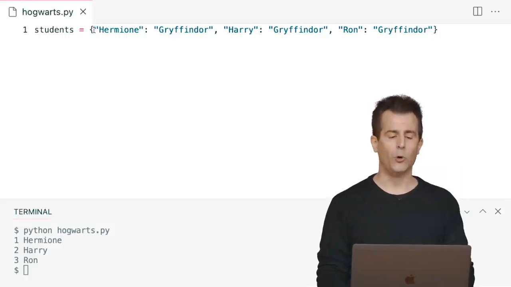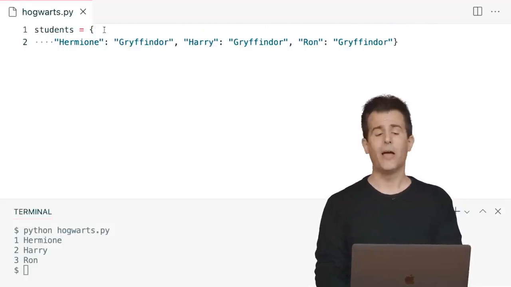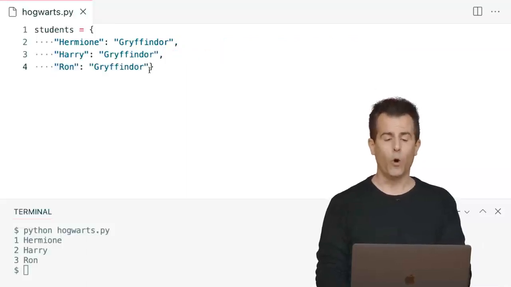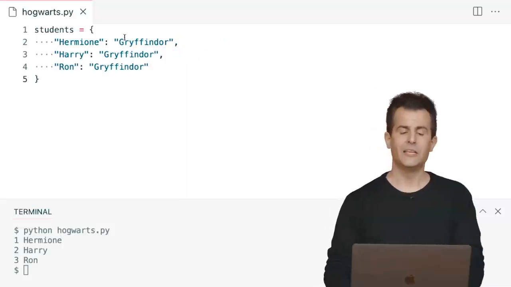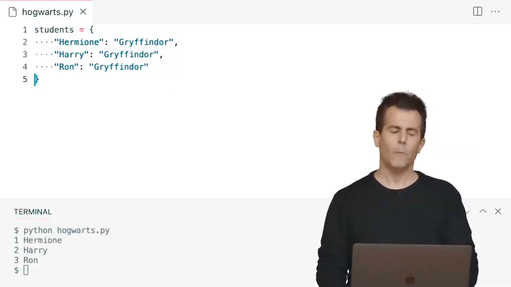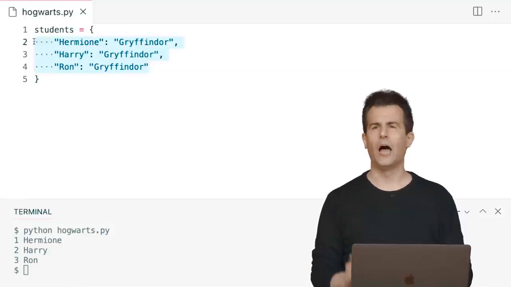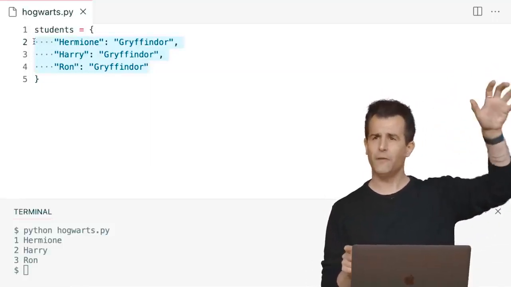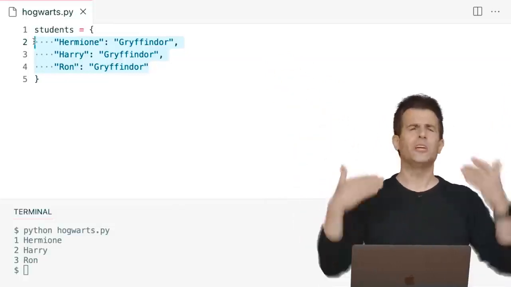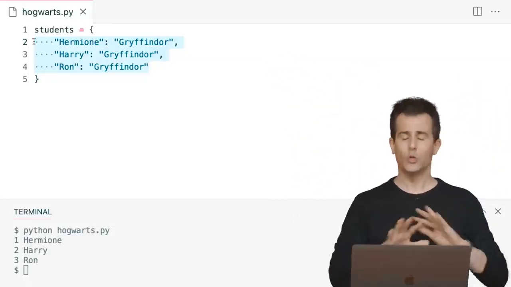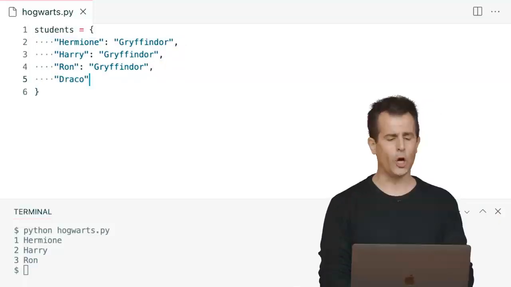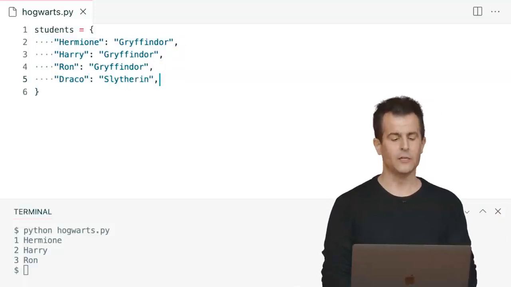It is perfectly acceptable in Python and other languages to format your code a little more readably and just add new lines if it makes it more readable. And one way of doing this might be as follows. I still have my curly brace up here. I still have my curly brace down here, but notice it's a little more readable now in that I have my keys on the left, my somethings, and my values on the right, my other somethings. It's just a little easier to skim top to bottom. You could format it differently as well. But I'm going to go ahead and add in now Draco, who lives, of course, in Slytherin.